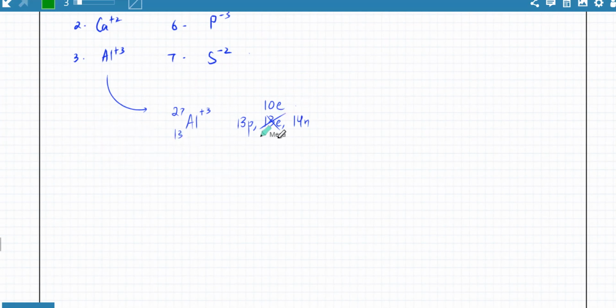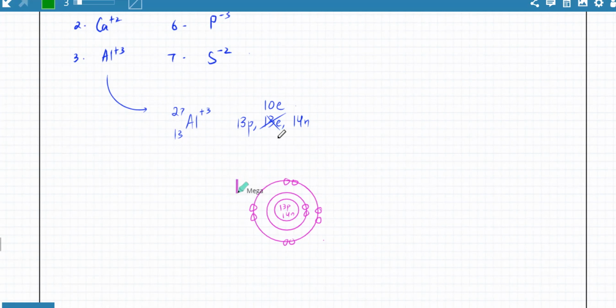In this case, if I were to draw the electronic configuration of this atom, there are going to be 13 protons and 14 neutrons in the nucleus, and you would have just 2 shells, because the 3 electrons in the last shell are gone. So it's just going to have 2 and 8 electrons instead of 2, 8 and 3 electrons.